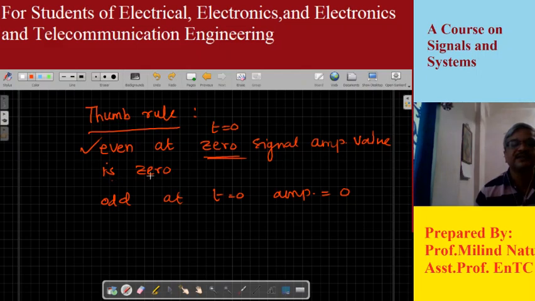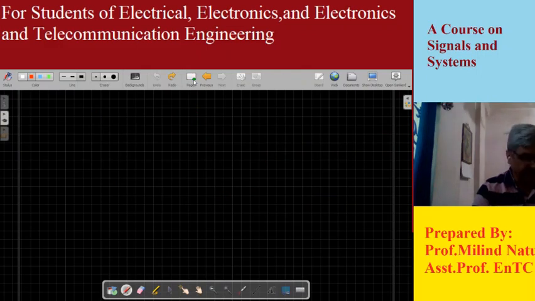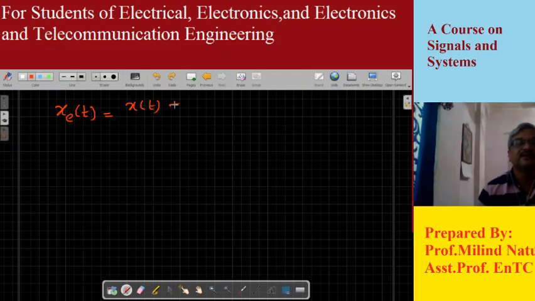So we have to test the condition, and by making use of this thumb rule, we can conclude whether the given signal is even or odd. Generally, in the question paper, it is asked to find the value of the even and odd part of a signal. So the even part of a signal is obtained by this relation: xe of t is equal to x of t plus x of minus t divided by 2.